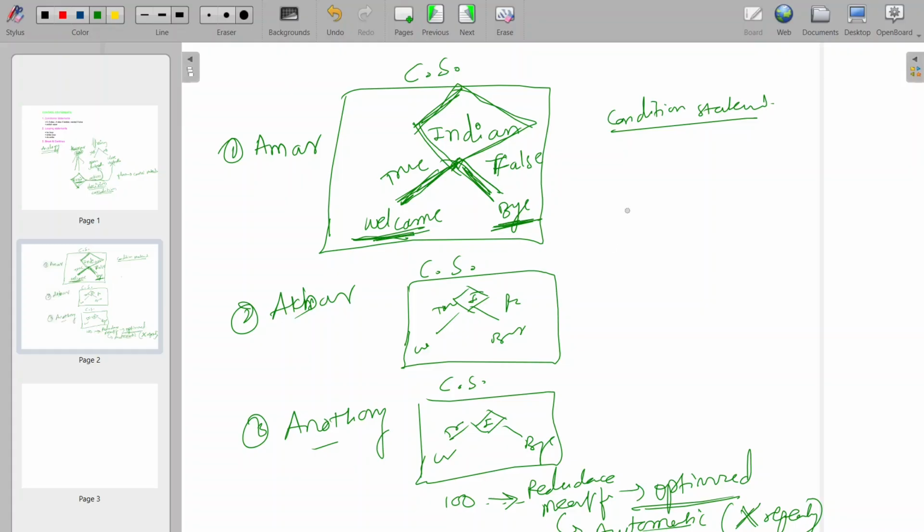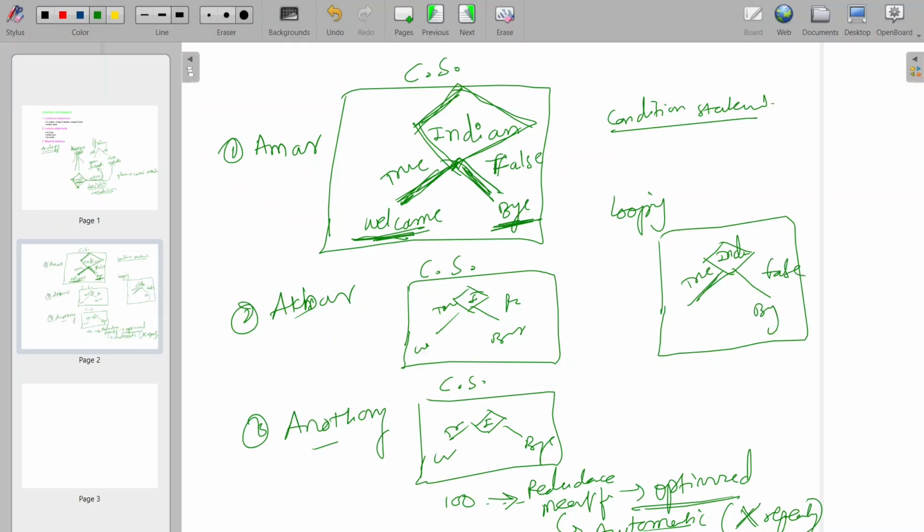What I will do, I will put one loop. In this loop, what will happen? It will check only whether the person is Indian. Only one time I am writing the condition. If it is true or false, here bye and here welcome.